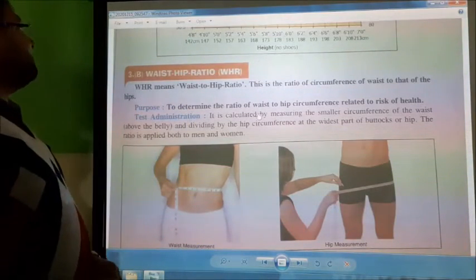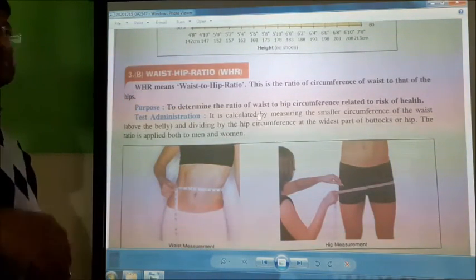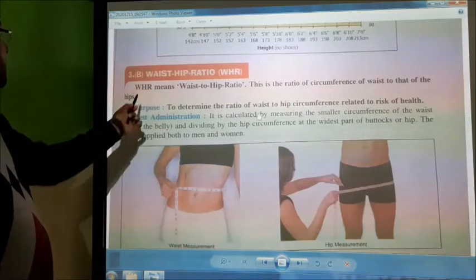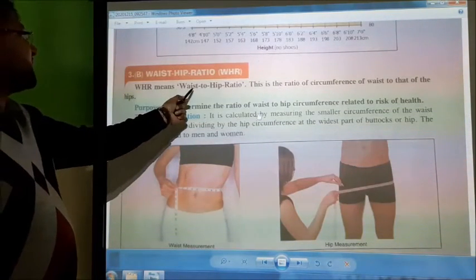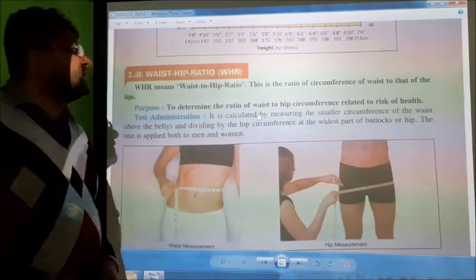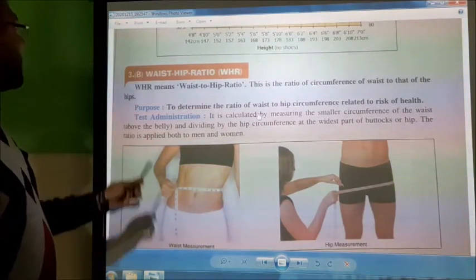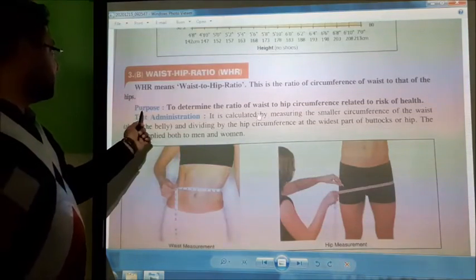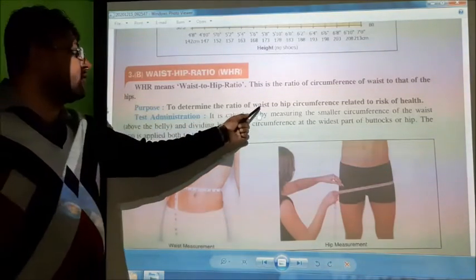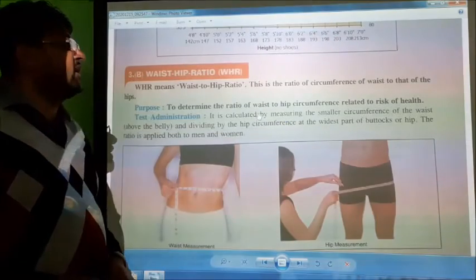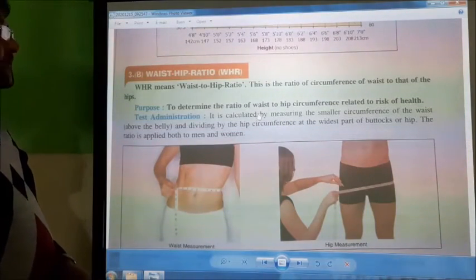Next, waist hip ratio. So what is waist hip ratio? WHR means waist to hip ratio. This is the ratio of the circumference of the waist to that of the hips. The purpose is to determine the ratio of waist to hip circumference related to health risk.